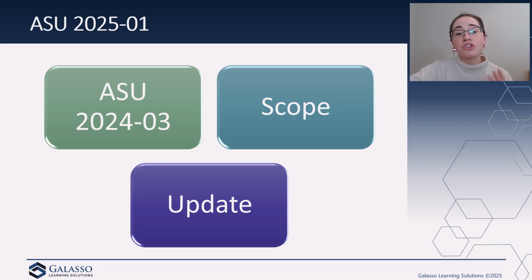So that leads us to the scope portion of this discussion. DICE and ASU 2024-03 is going to apply to all public business entities, so they are within scope of that. As you can imagine, similarly, ASU 2025-01 is also only applicable to public business entities. However, it's probably only going to impact the non-calendar year-end public business entities.